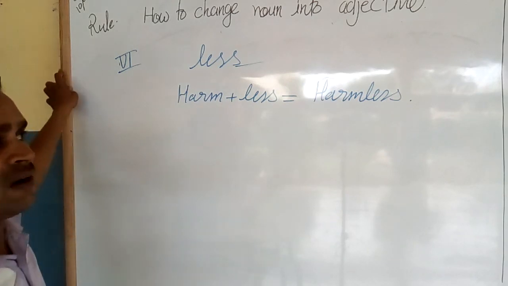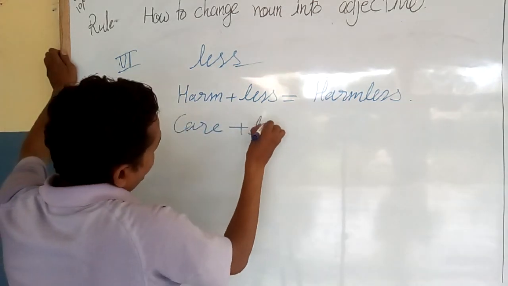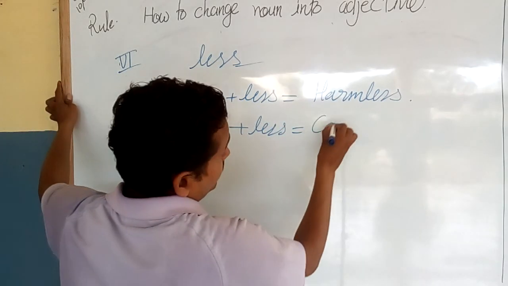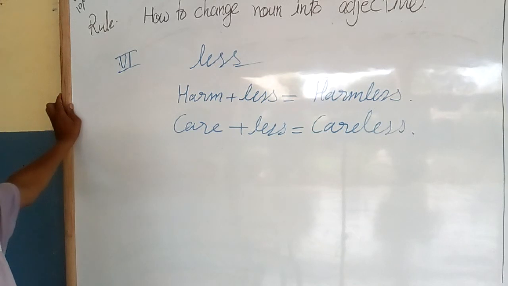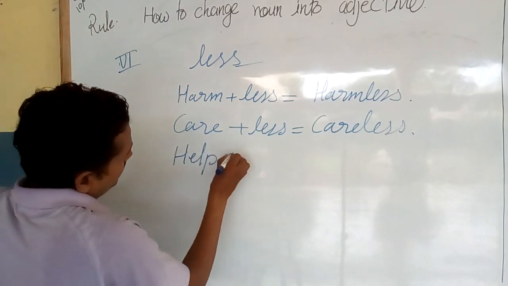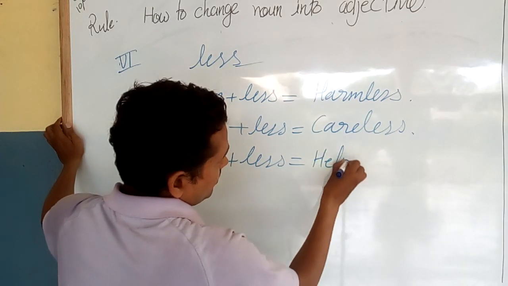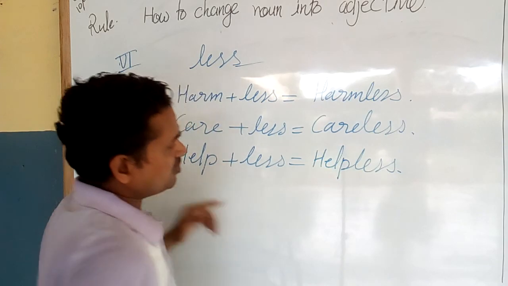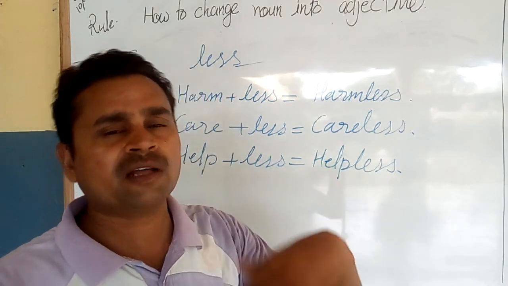You can say other words also. Care, you can add LESS, it will be careless. Help, so there are so many words. Help also you can take. Help plus LESS, it will be helpless. These words are examples for you, and similarly you can form other words also.